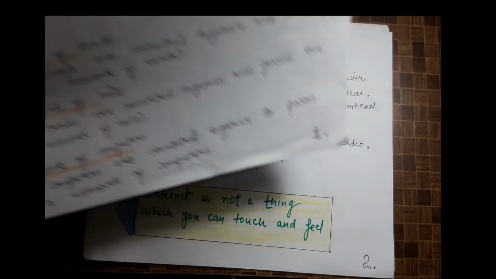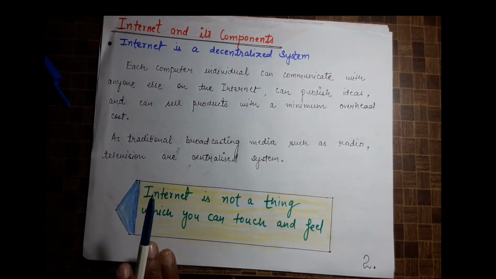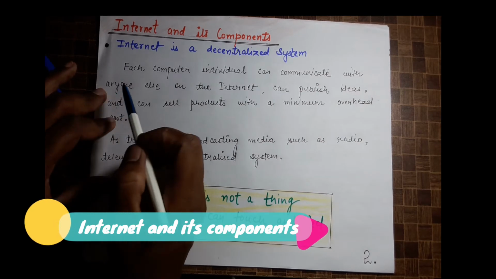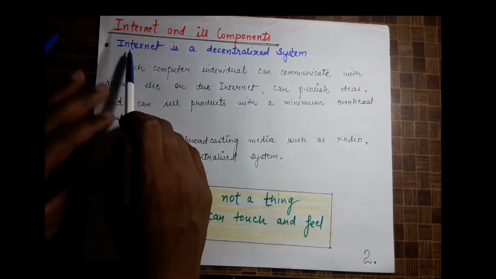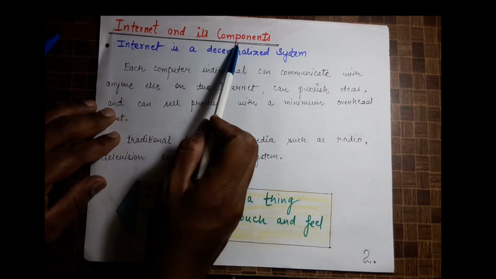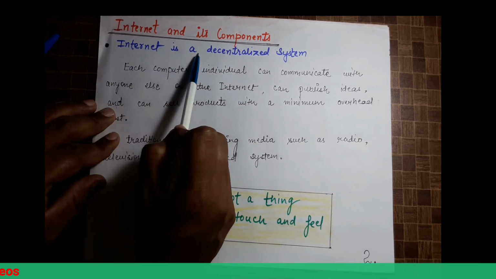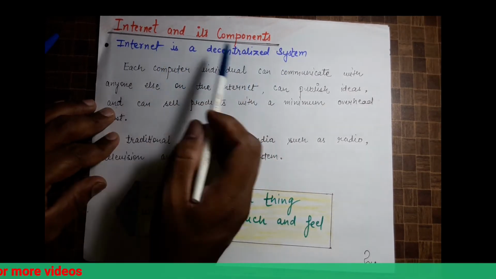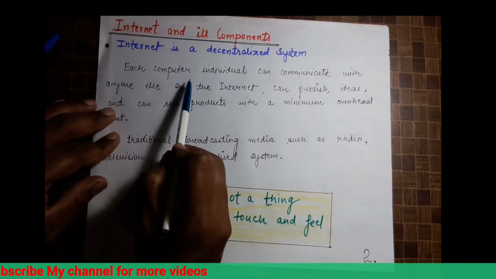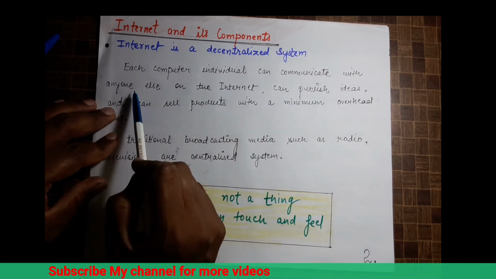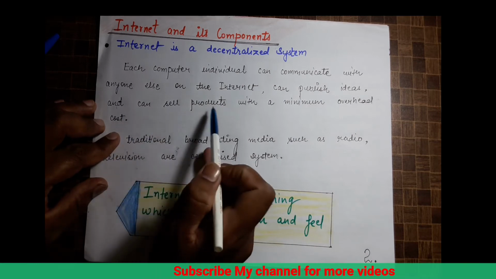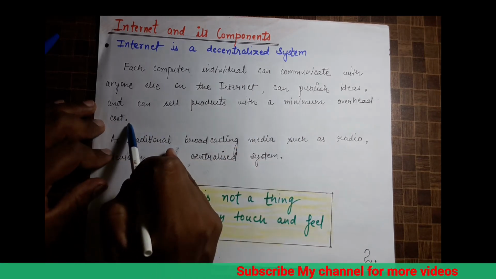Now let's see the internet and its components. Part by part we will discuss. Okay, so it is easy. The internet is a decentralized system. So the internet and its components, and the first topic is that the internet is a decentralized system. Let's discuss what a decentralized system is. Each individual computer can communicate with anyone else on the internet, can publish ideas, and can sell products with a minimum overhead cost.